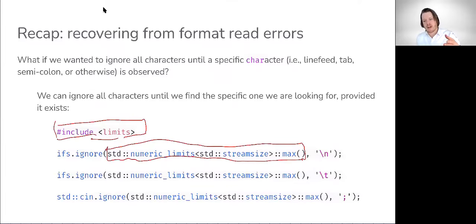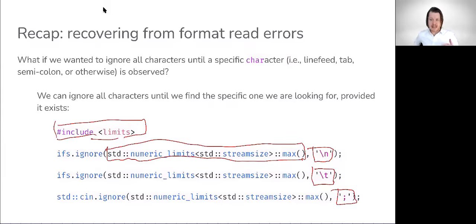So what we're effectively doing is saying, ignore up until we observe a line feed, maybe a tab, maybe a semicolon, but essentially don't worry about skipping a fixed number of characters. Just move forward and skip to the next occurrence of one of these special characters, provided it exists.